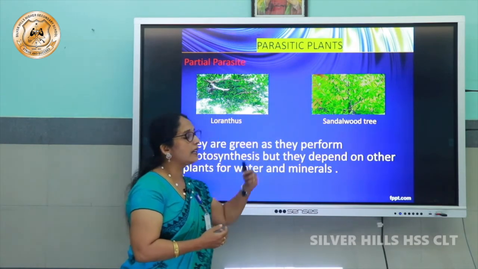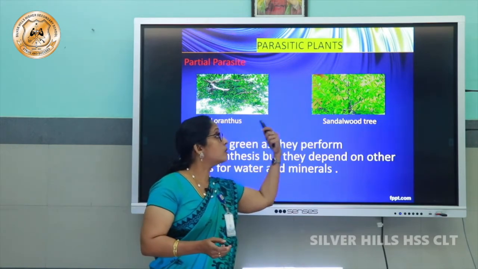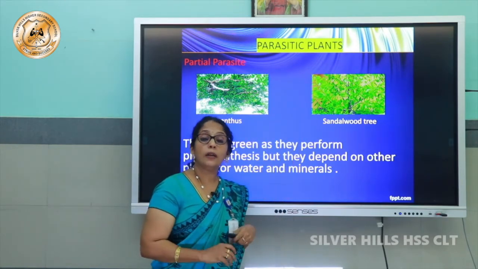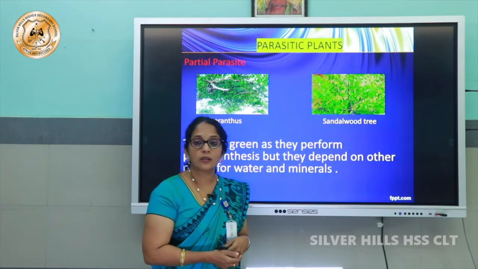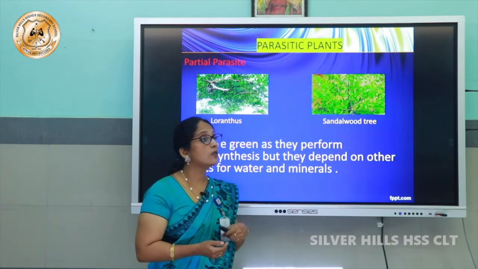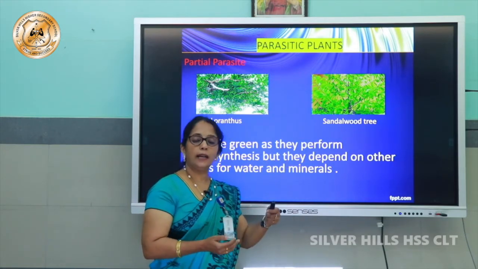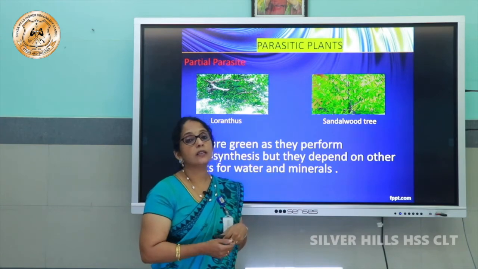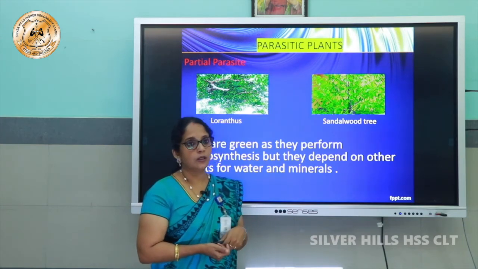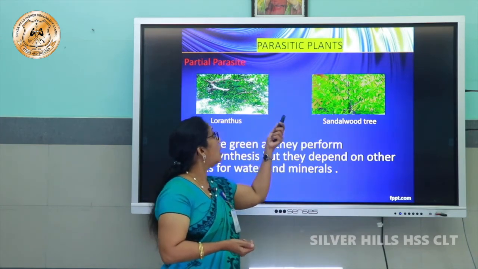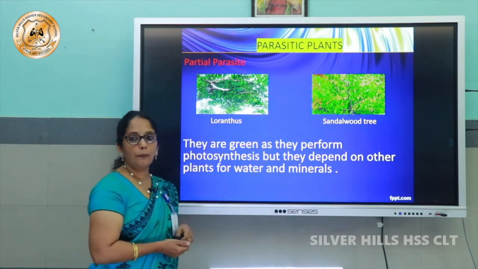Now this is a sandalwood tree. What does the sandalwood tree do? It absorbs water and minerals from the neighboring plants. From the neighboring plants' roots, the sandalwood tree absorbs the nutrients and makes food. And so these two are called parasitic plants.